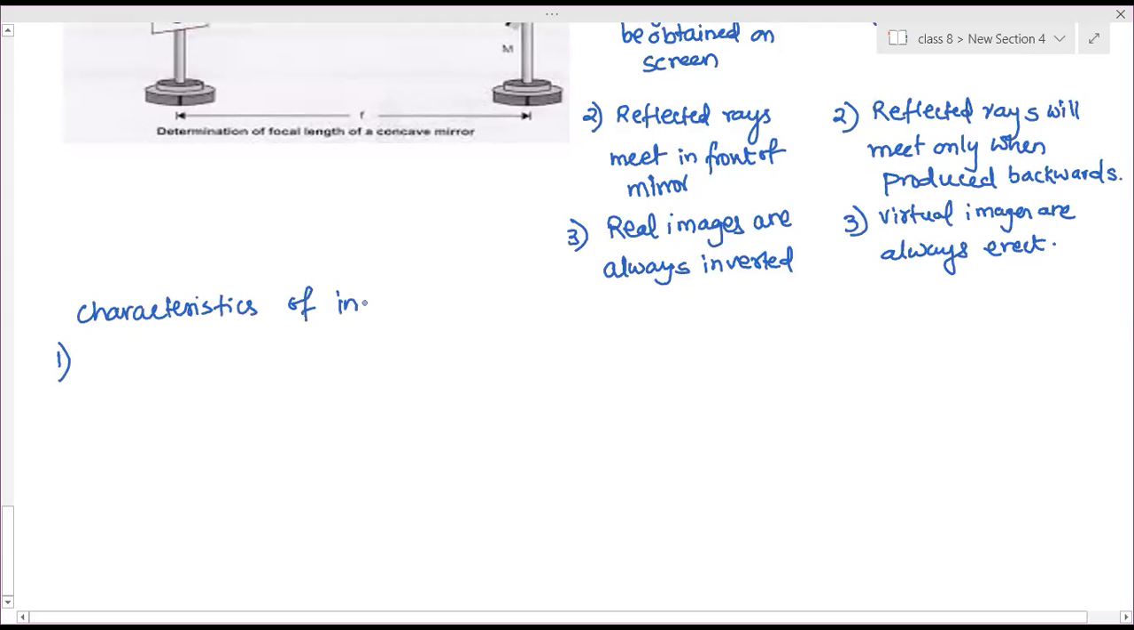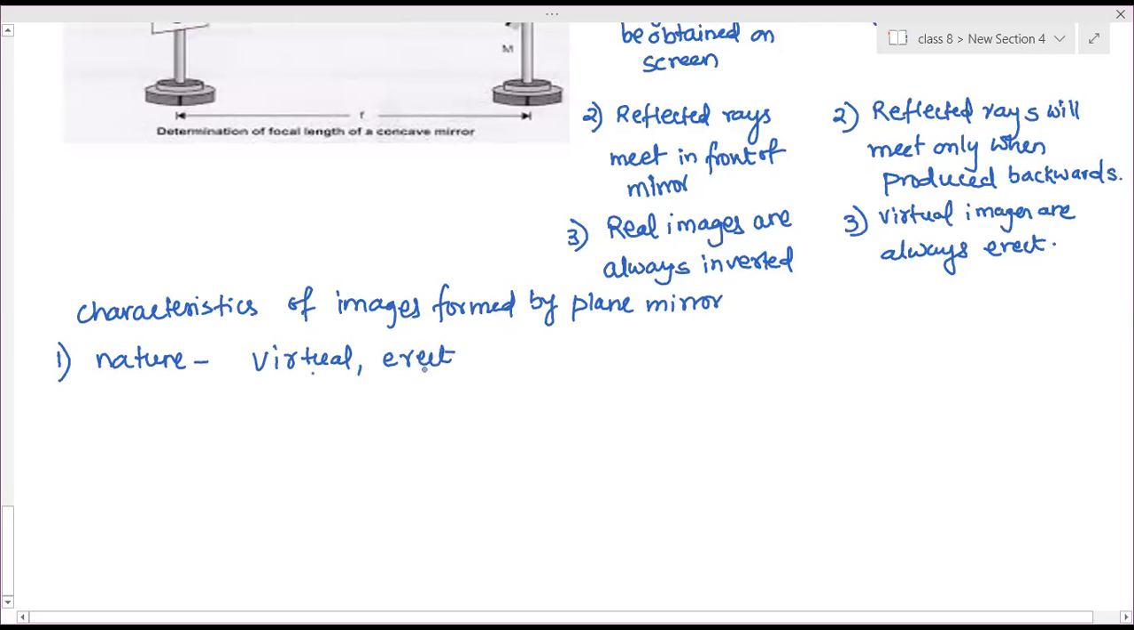Characteristics of images formed by plane mirror. So first one is nature. It is virtual and erect. Virtual images are always erect images. So virtual and erect.